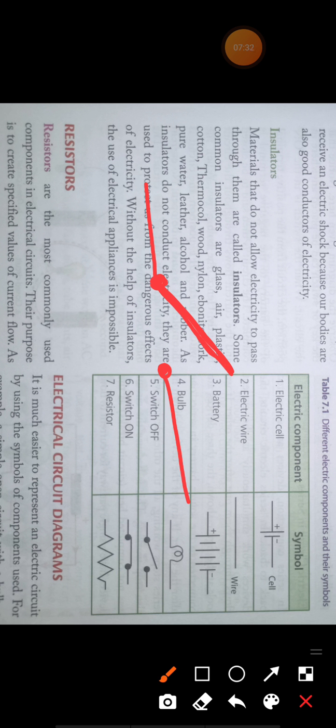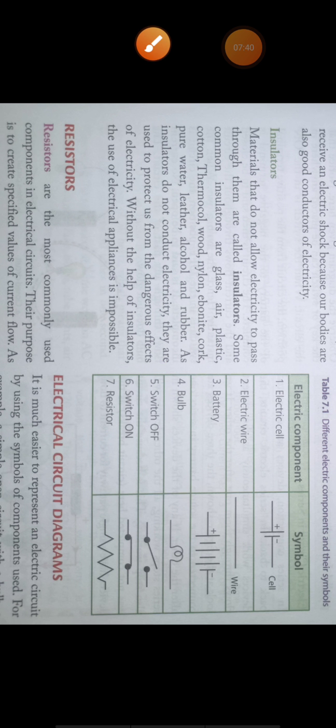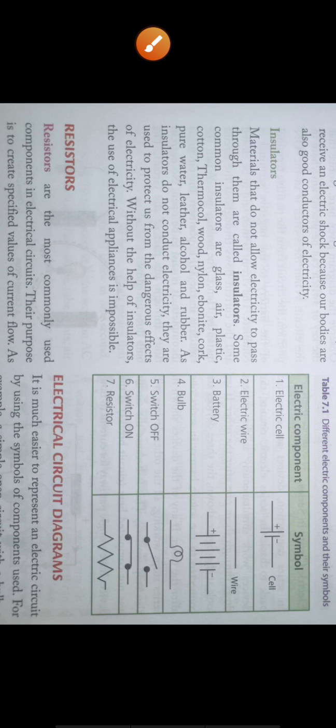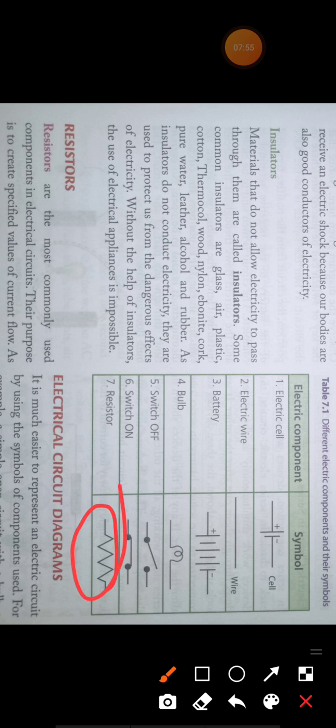So here you can see that the circuit is open, that means the two wires are not connected to each other. And switch on means the circuit is closed, so this is the symbol of switch on. That means current can easily flow across this circuit. This is a closed circuit. And this is the symbol of a resistor.